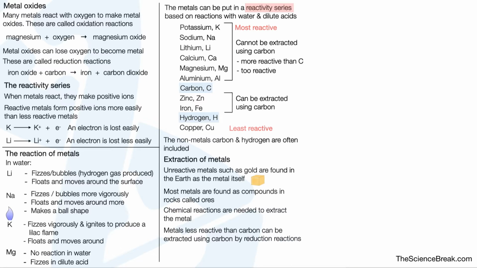This is done by reduction reactions, which involve the loss of oxygen. So going back to a previous equation, we could see iron oxide was reacted with carbon to produce iron. The iron oxide was reduced. In other words, the oxygen was removed from the iron oxide.